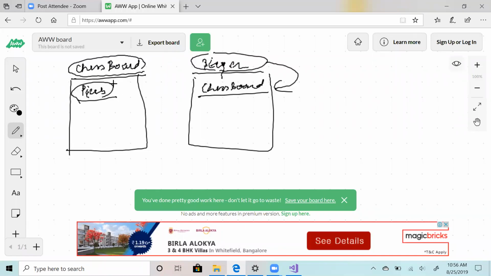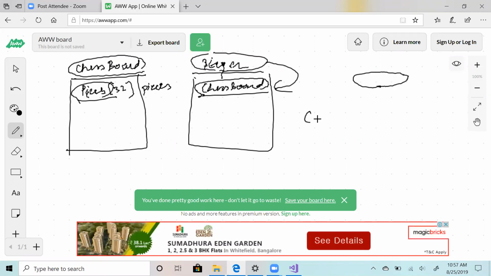I have one question here. If you're saying player will have chessboard, that means, typically in chess we have two players, right? So both players will have a chessboard? Yeah, that's also fine. Both players can have one chessboard. Think of it in this term: chessboard is a class, and player has a member of this class. So there will be one object of type chessboard, and both players will have that same object.